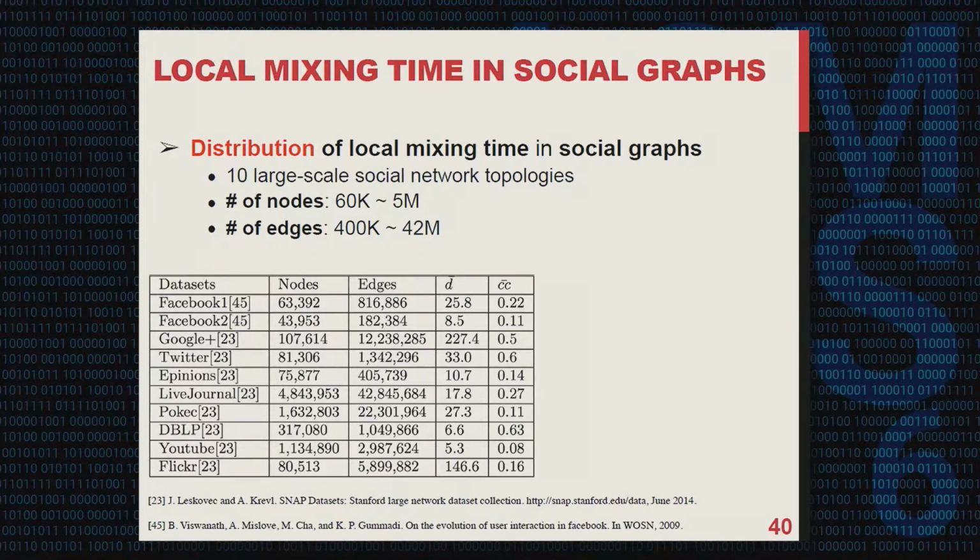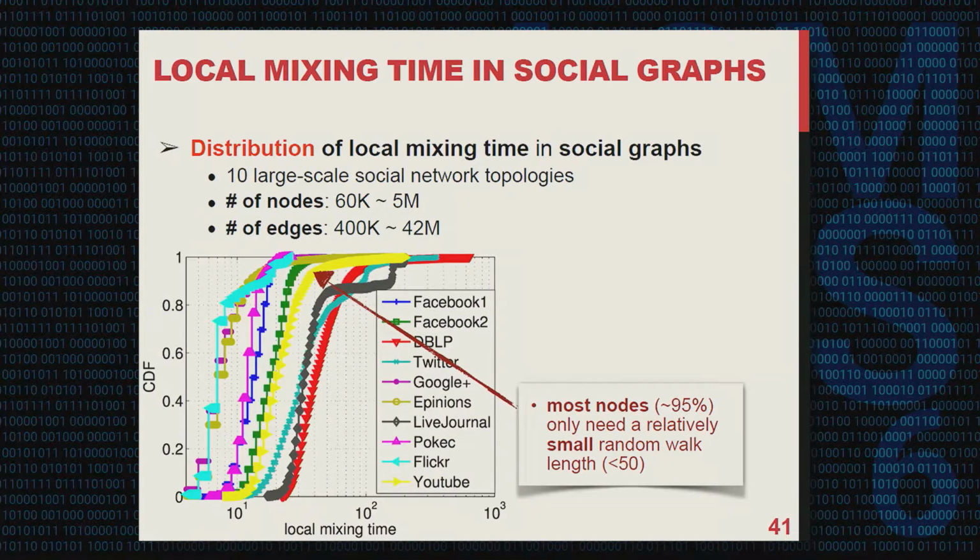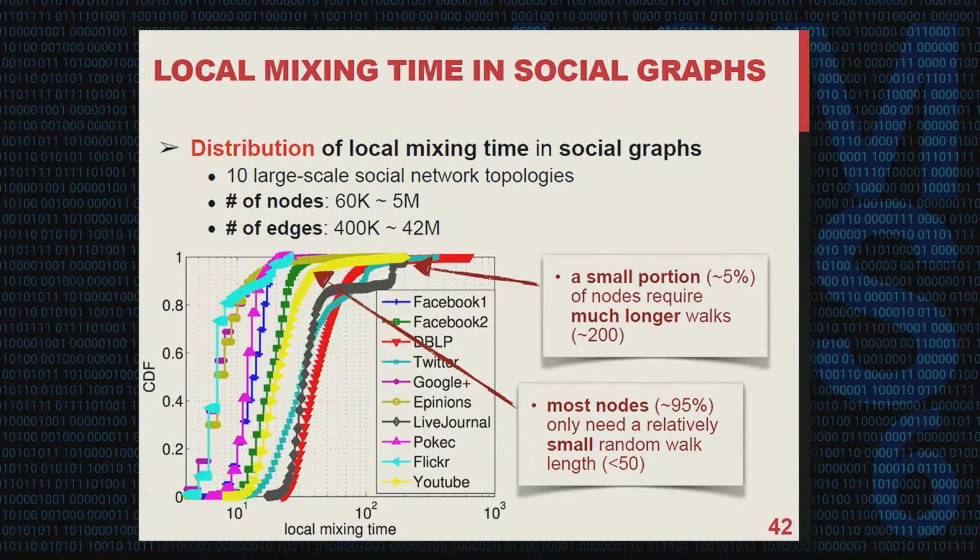Next, we are interested to see how local mixing times are distributed in social graphs. Here, we plot the cumulative distribution function of local mixing time in 10 different data sets. If we look at the YouTube data set, that is the yellow curve, you can see that a majority of nodes actually just require a very short random walk length, around 50. However, the rest, a small portion of around 5% of nodes, will ask for a much longer random walk length. It can be up to 200.